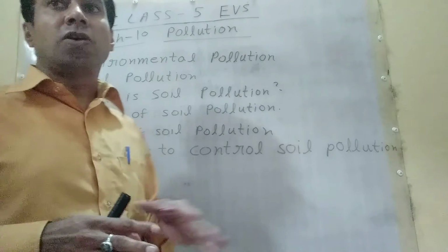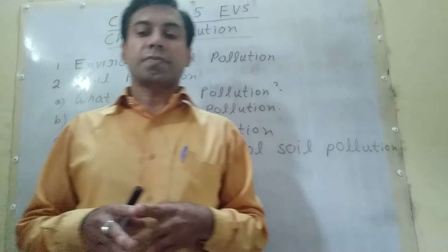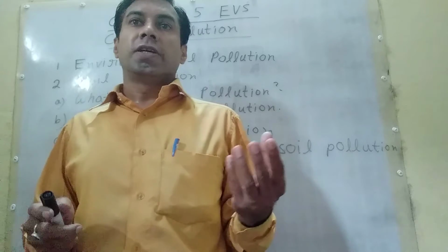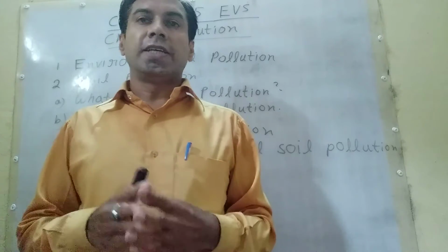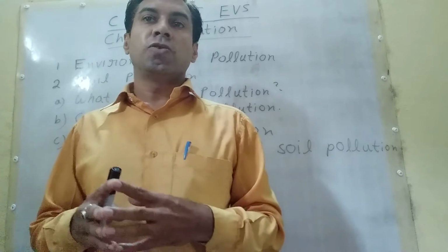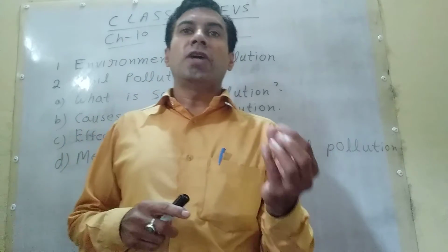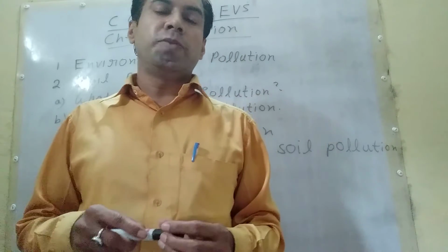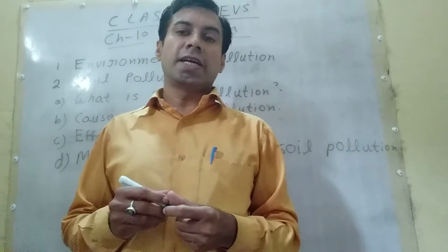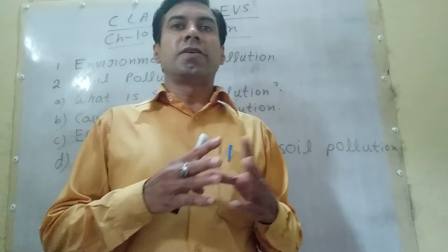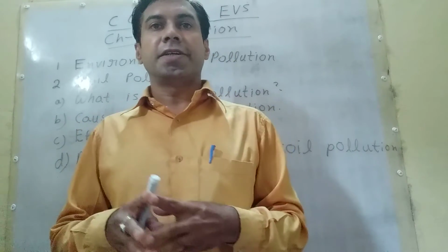Now measures to control soil pollution. Natural fertilizers should be used instead of chemical fertilizers. Non-biodegradable waste should be reused after recycling.